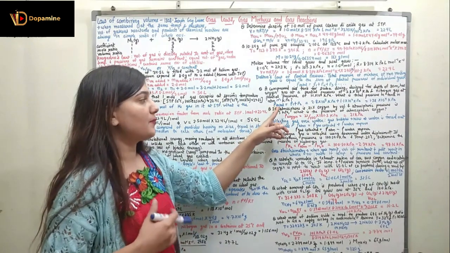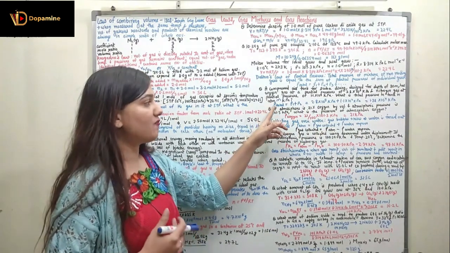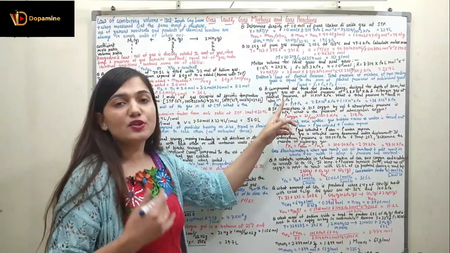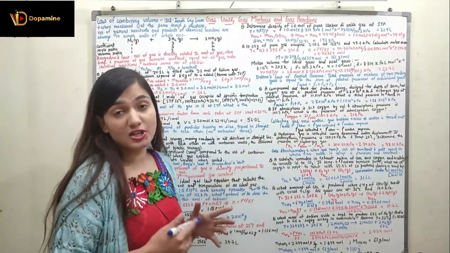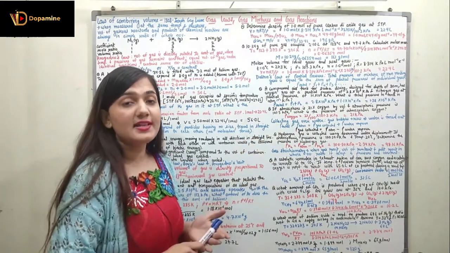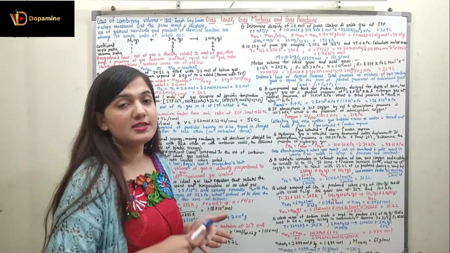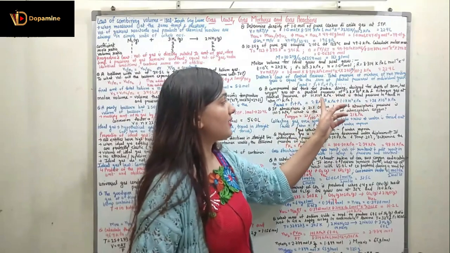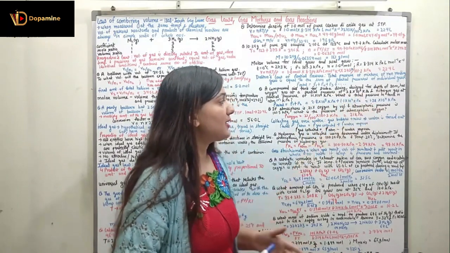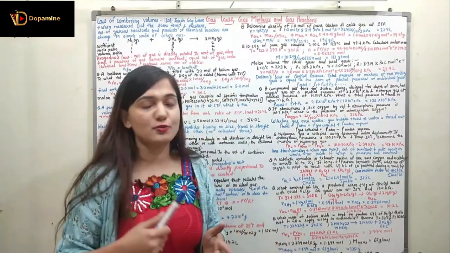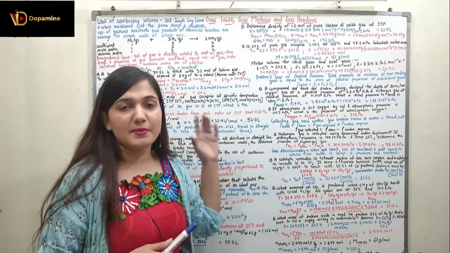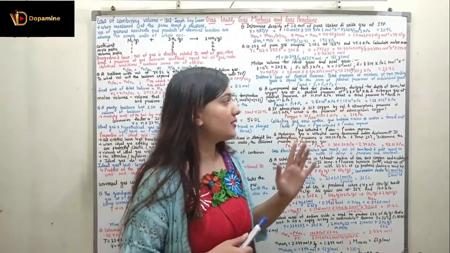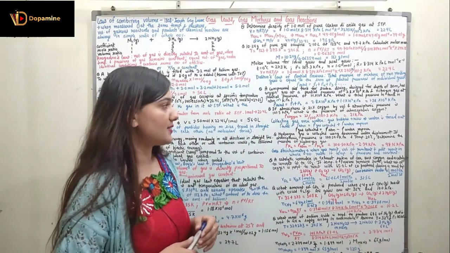So the total pressure according to Dalton's law of partial pressure is the partial pressure of the first gas plus the partial pressure of the second gas. First gas is the oxygen, so partial pressure of oxygen gas plus the partial pressure of nitrogen gas is the total pressure. These two are given, so 2.8 times 10 raised to power 3 kilopascal plus 1.1 times 10 raised to power 4 kilopascal. It gives me the total pressure, which is 1.38 times 10 raised to power 4 kilopascal.